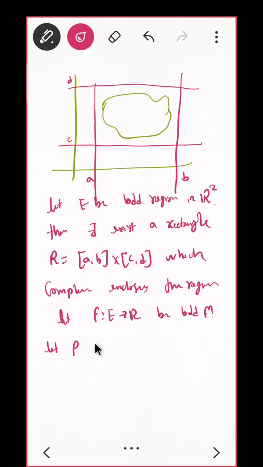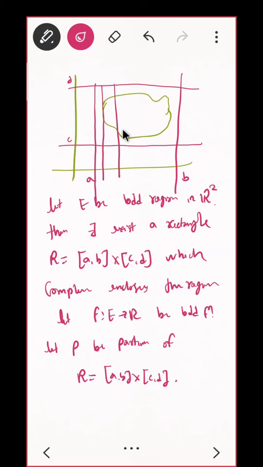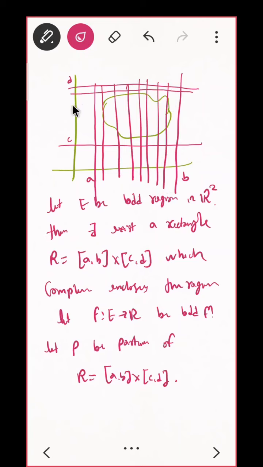Let P be a partition of this rectangle R, that is AB cross CD. So now we are doing the same thing whatever we did there. We are partitioning AB, correct, and we are partitioning CD also, something like this.